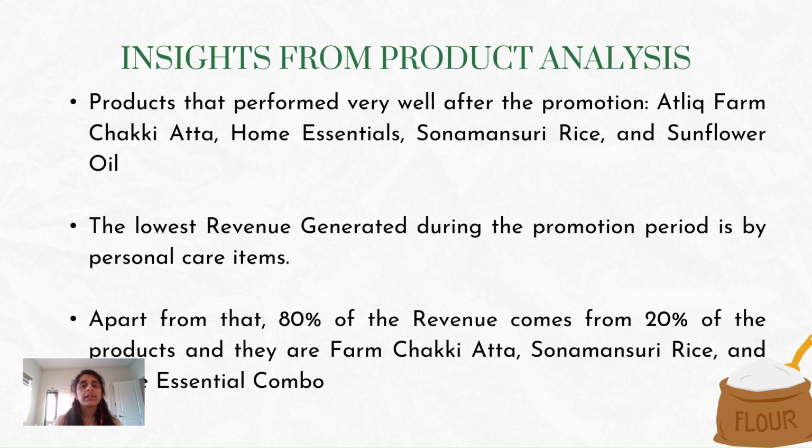We have seen how many quantities were sold before and after promotion for each product, and our conclusion is that Atlic Farm Chakki Atta, Sona Masuri rice, sunflower oil, and home essentials have seen a significant increase in quantity sold. Also, we saw that the personal care items were the ones that generated the least incremental revenue. Apart from that, about 80% of the revenue comes from three products, and they are home essentials, Sona Masuri rice, and Farm Chakki atta.